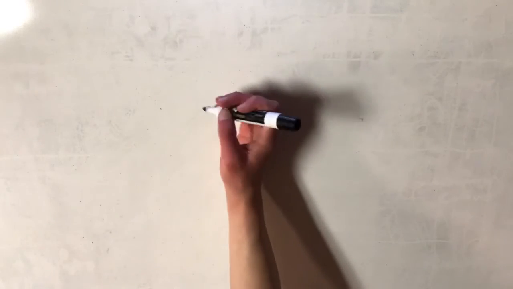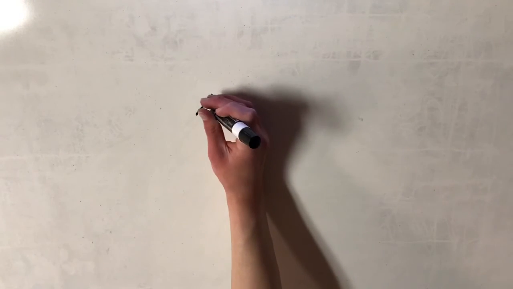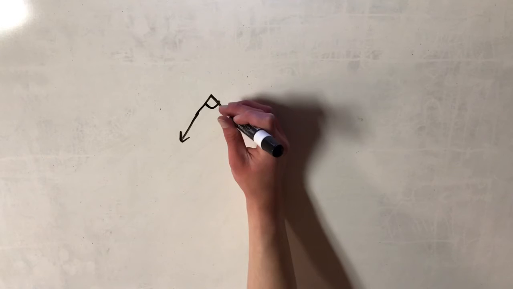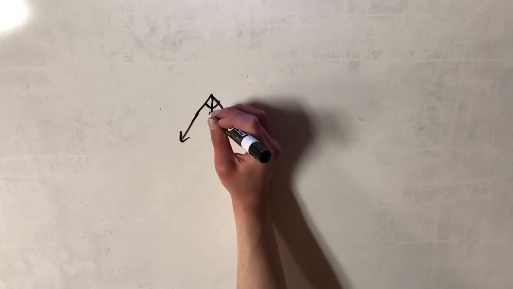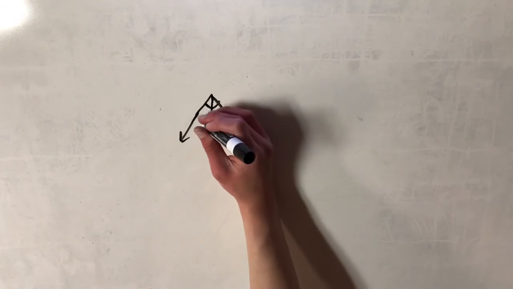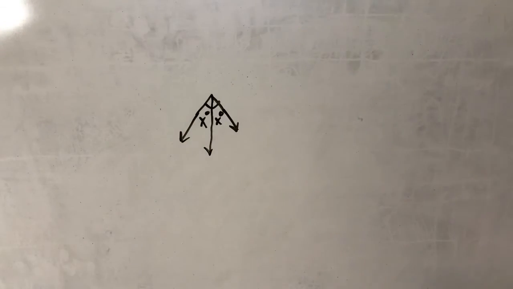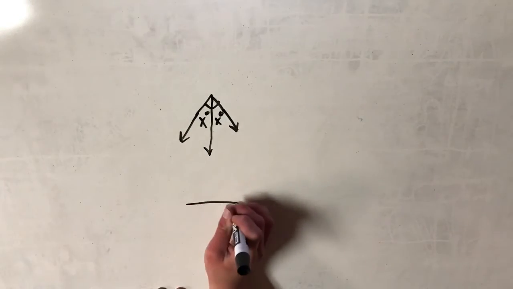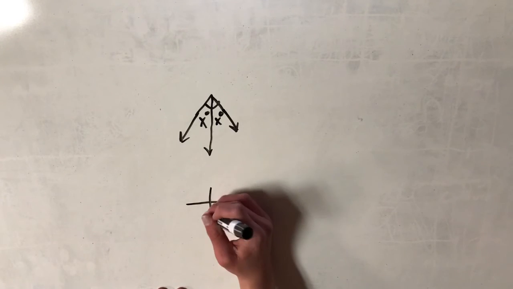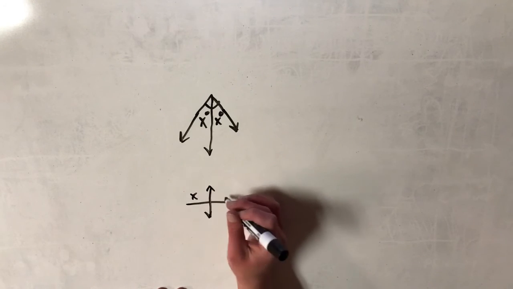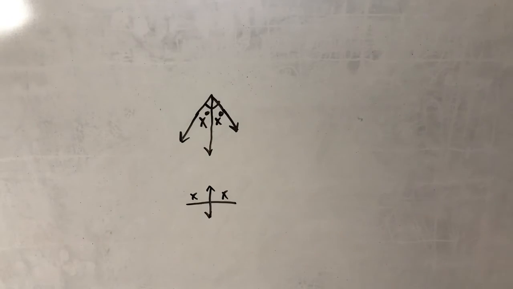A bisector is a line that cuts a segment or angle in half. So say we have an angle here, and then we have a bisector here. It would cut this angle into two smaller congruent angles if it's in fact a bisector. You can also intersect a line to form it into two congruent sections there as well.